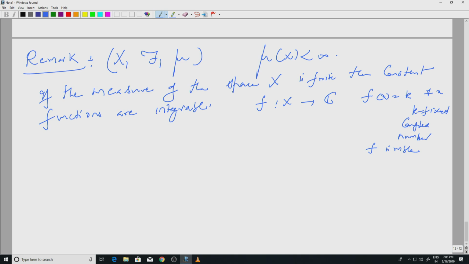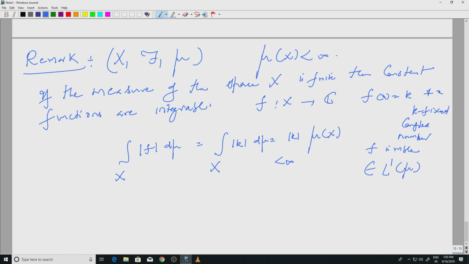And if I look at integral over x mod f d mu, well, this is equal to integral over x of mod k, which is a constant, and that comes out. So, mod k comes out, and what remains is the total measure of the set, that is x, and this is finite. So, such functions are in L1 of mu.